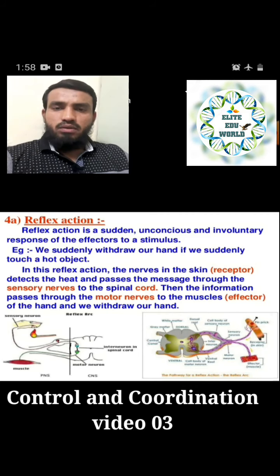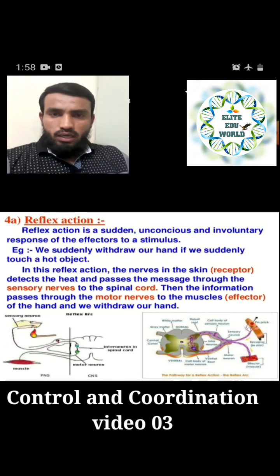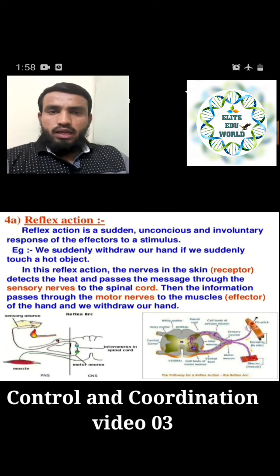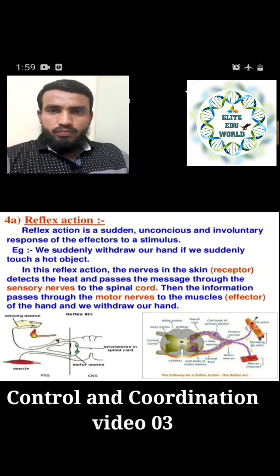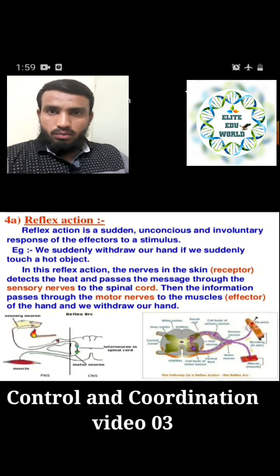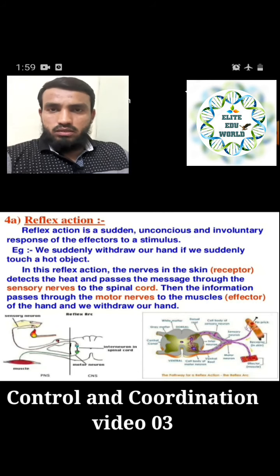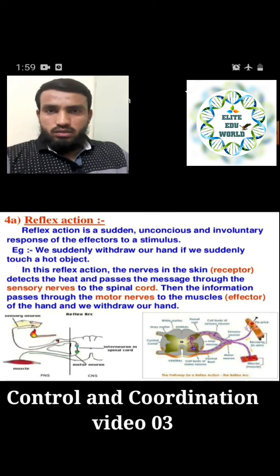An example we can take: we suddenly withdraw our hand if we touch a hot object, unknowingly or involuntarily, it happens without our knowing. After this happens, a message is sent to the brain that something is happening in this part of the body. So the response happens automatically or immediately. That is called the reflex arc.